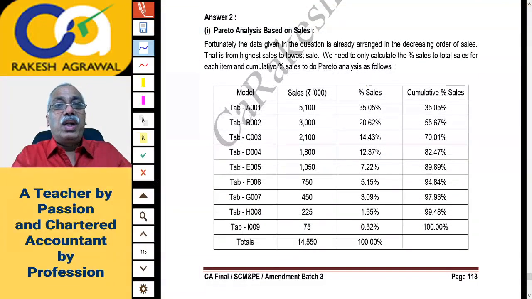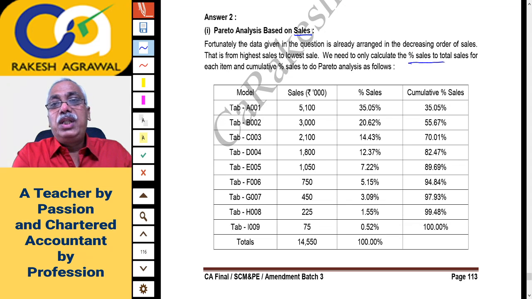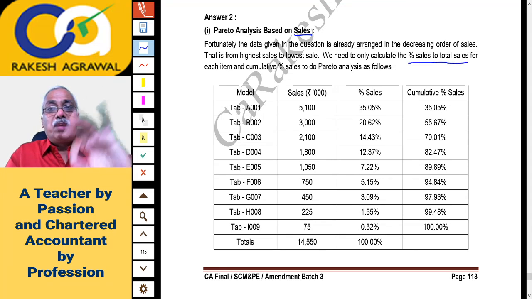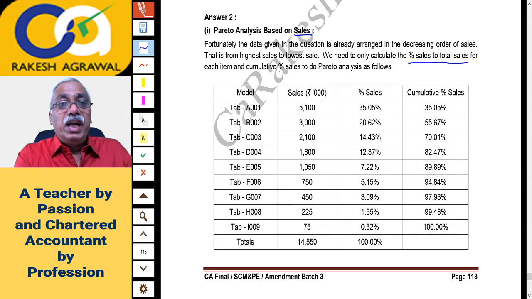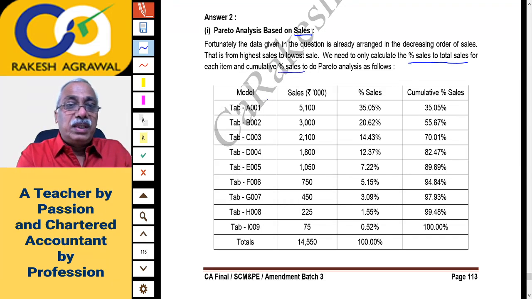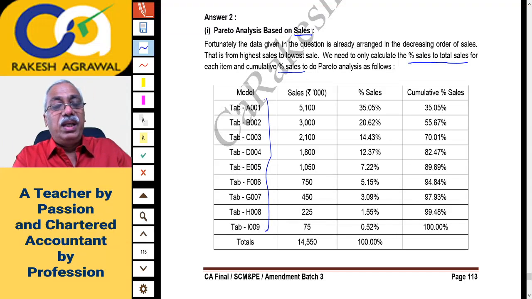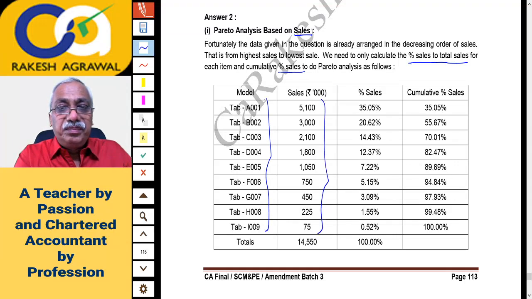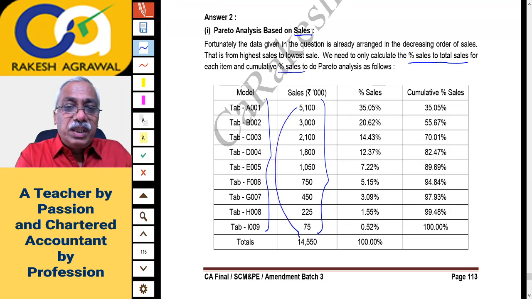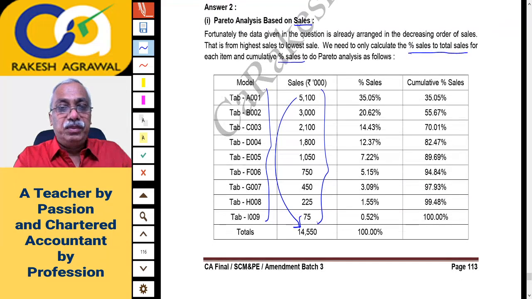So first answer, Pareto analysis based on sales. Fortunately, the data given in the question is already arranged in decreasing order of sales, that is, from highest sales to lowest sales. We need only calculate the percentage of sales to total sales, that is, each model's sales revenue as a percentage of total sales, and the cumulative percentage of sales to do the Pareto analysis. The model numbers are written in the same sequence because sales is already in the same order. Now 5,100 is what percent of total sales? 14,550 is the total you have to take, the total of the sales. That comes to around 35.05%.